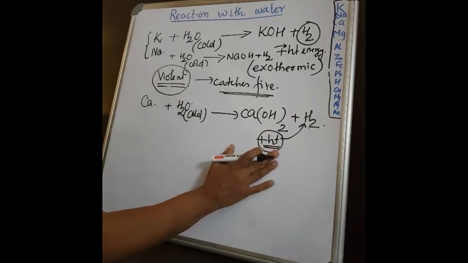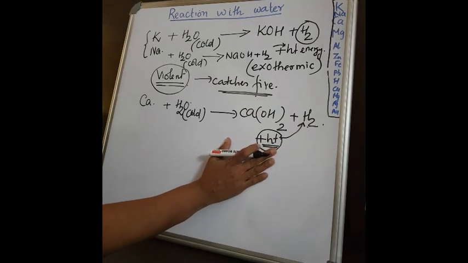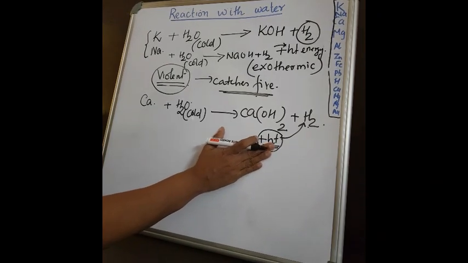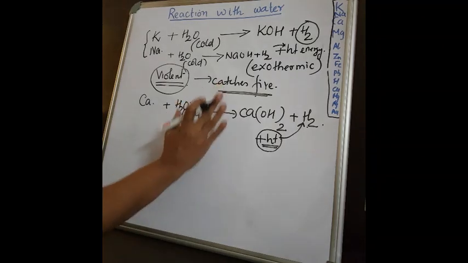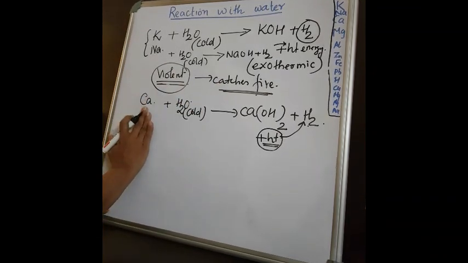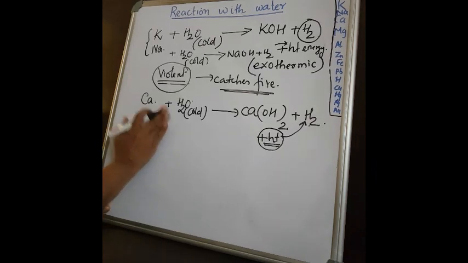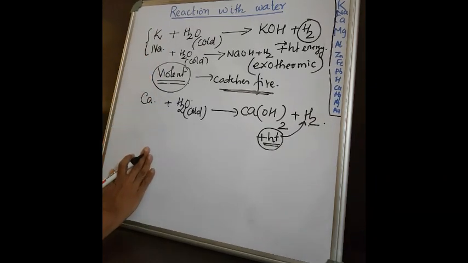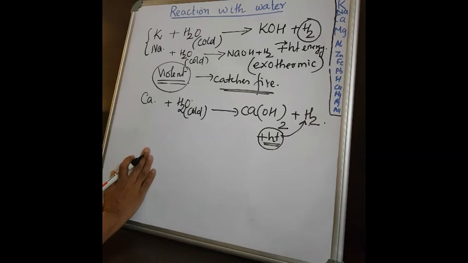Why? Because heat energy is liberated here, but it is not sufficient to get that hydrogen into flames. So I can say calcium reacts less violently than sodium and potassium. Got it?